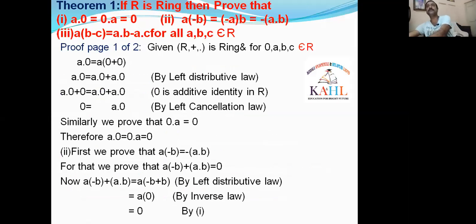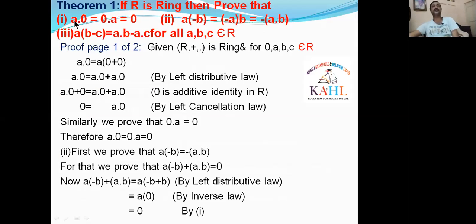That is, theorem 1 is just a simple condition that we have to use in the further theorems. That's why this theorem 1 was included in the syllabus. What is that? If R is a ring, then prove that A dot 0 is equal to 0 dot A is equal to 0. A multiplied with 0 on the right side, and 0 multiplied on the left side with A. That means the result is 0.